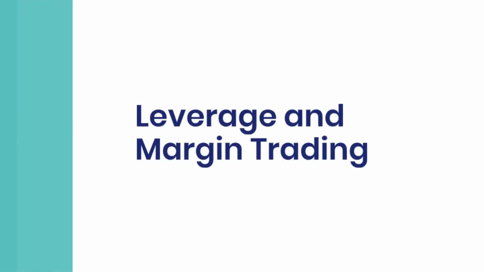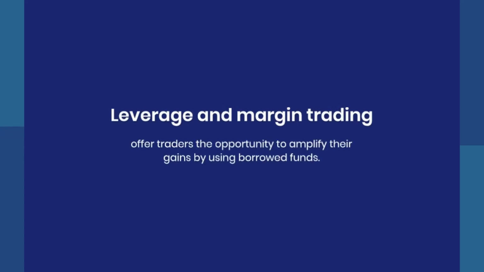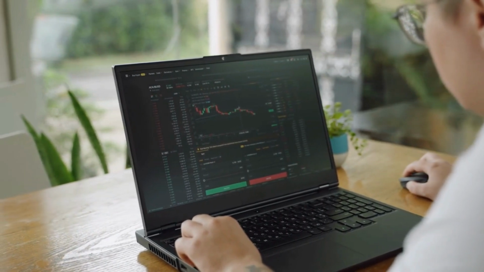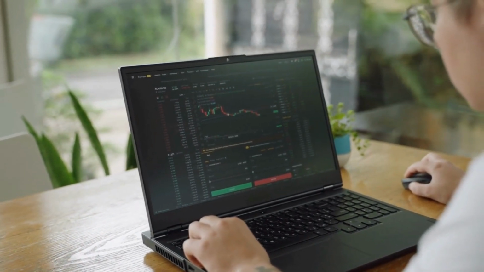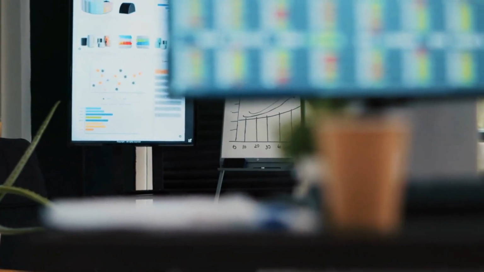Leverage and margin trading. Leverage and margin trading offer traders the opportunity to amplify their gains by using borrowed funds. This strategy allows traders to control larger positions with a small amount of capital, potentially leading to increased profits. However, it's important to note that leverage and margin trading are double-edged swords.